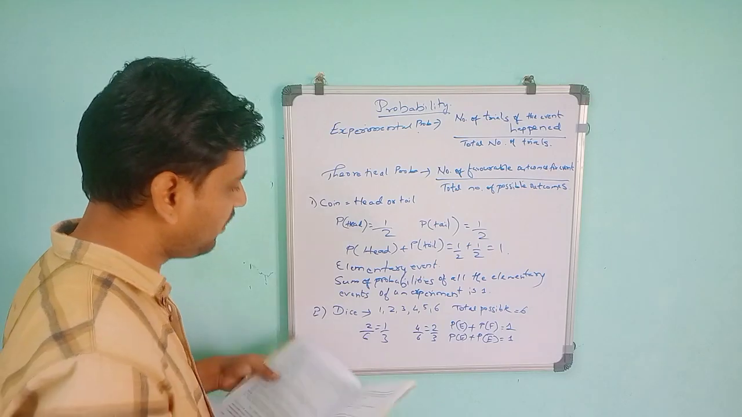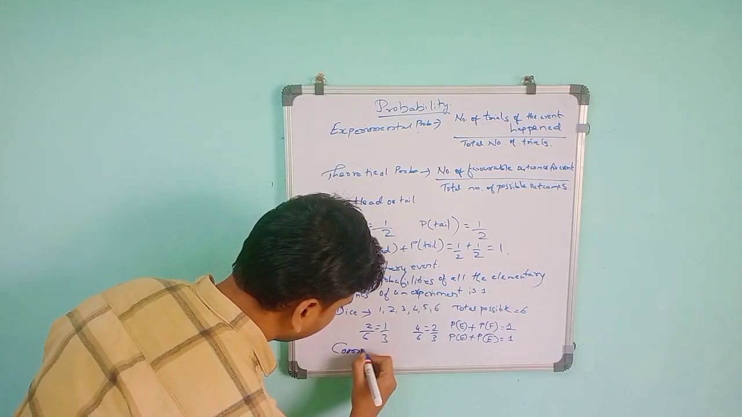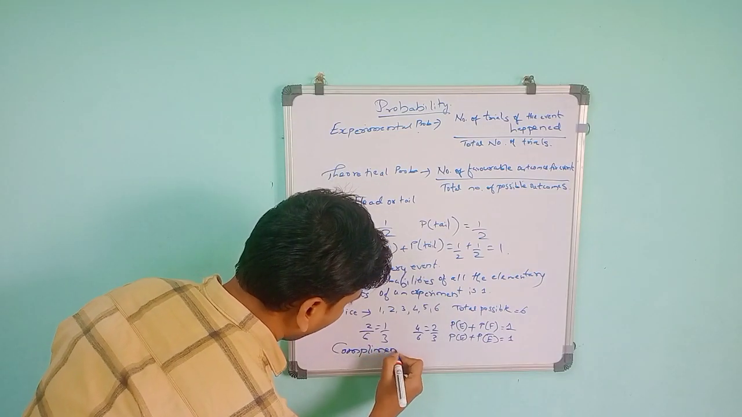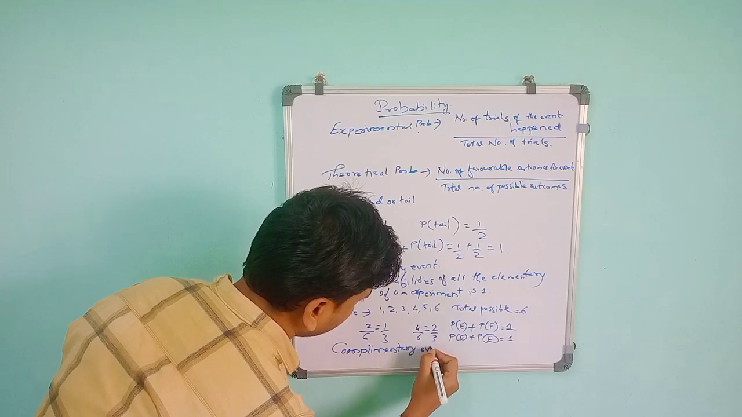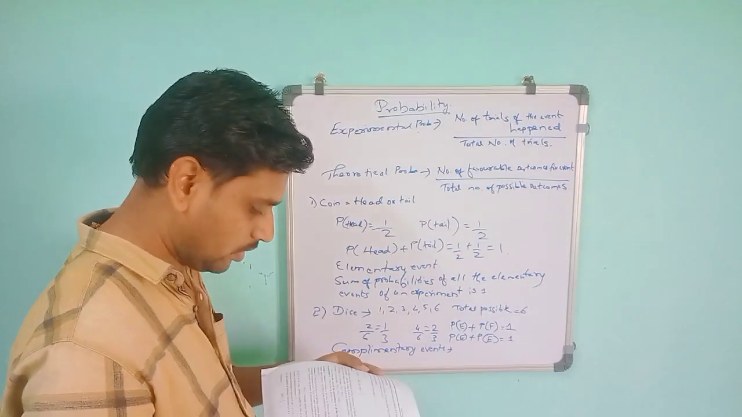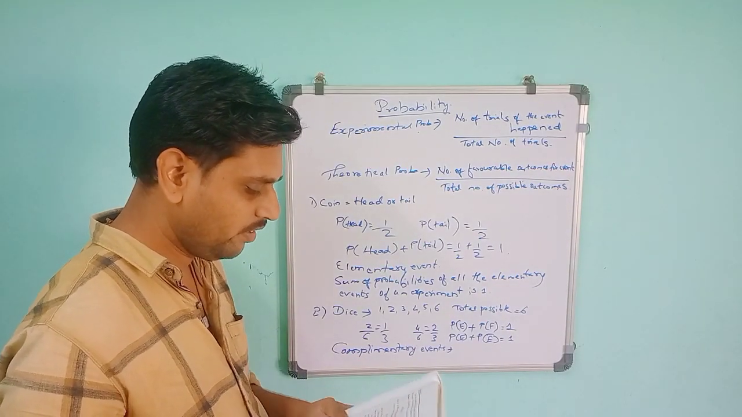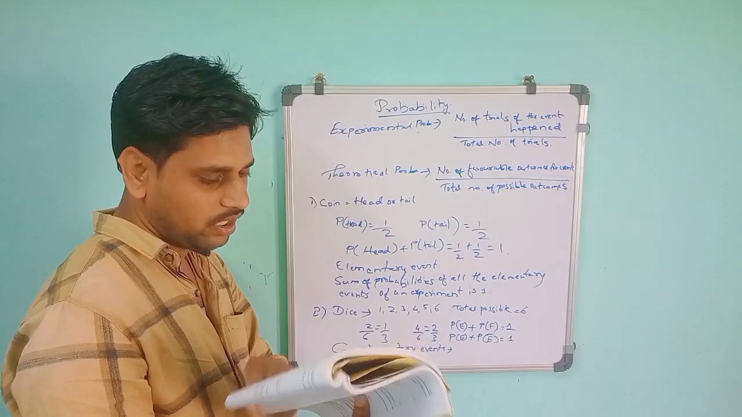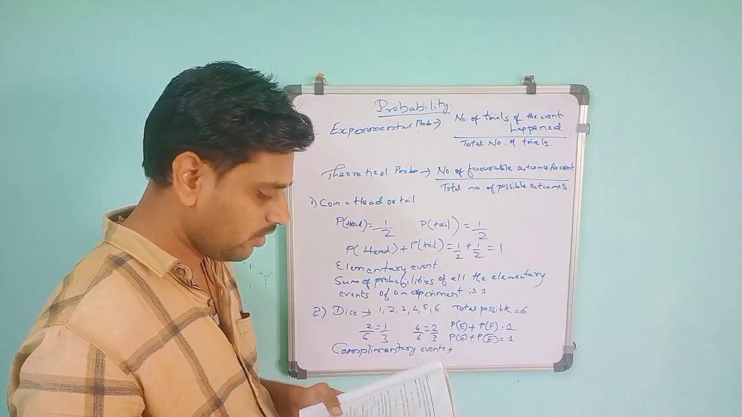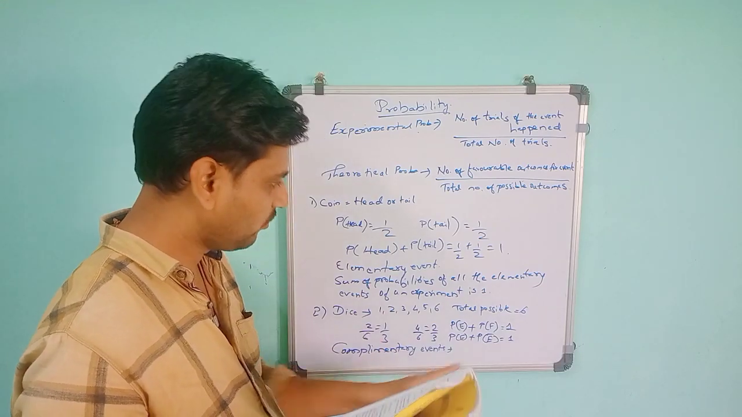So what are complementary events? Complementary events means, if you take example 3 only, they showed that P of E plus P of E bar is equal to 1. I have taken that example, this only.